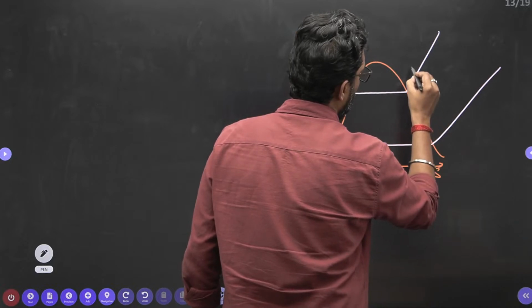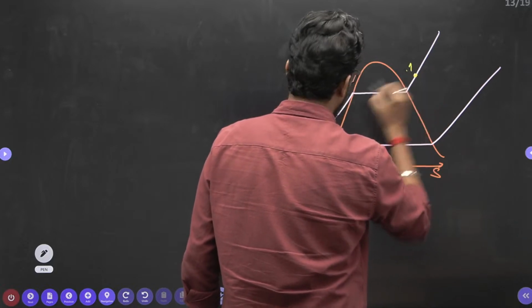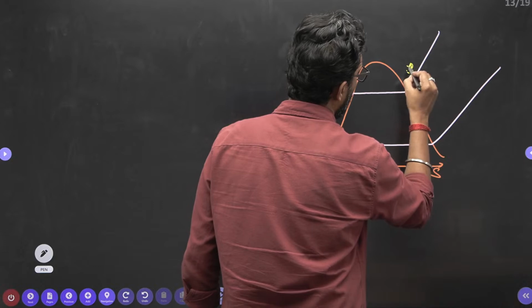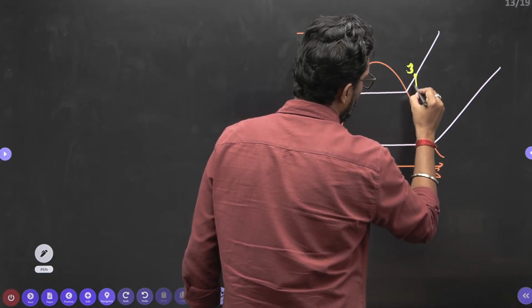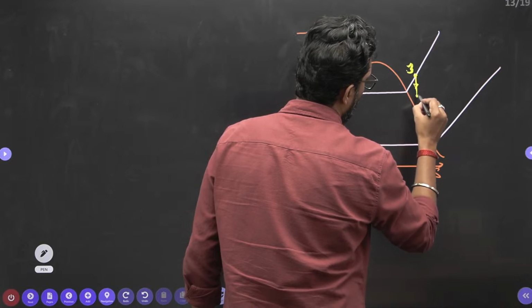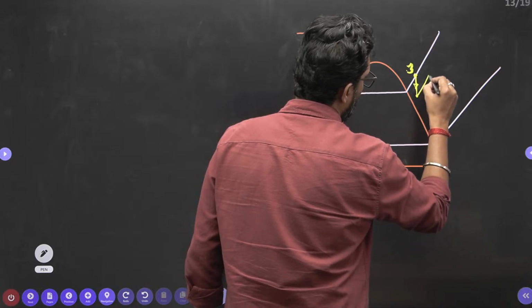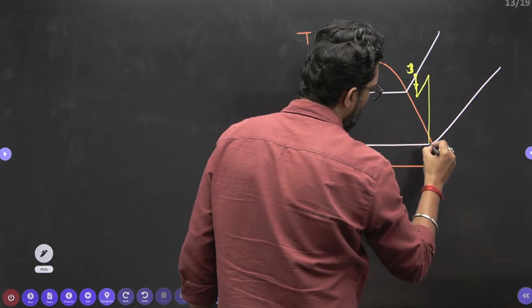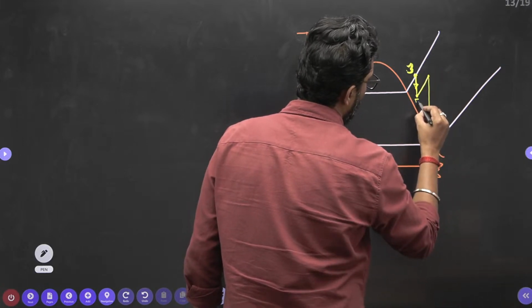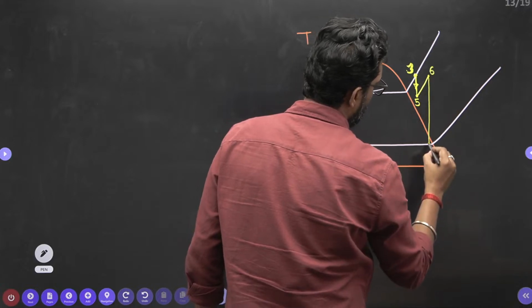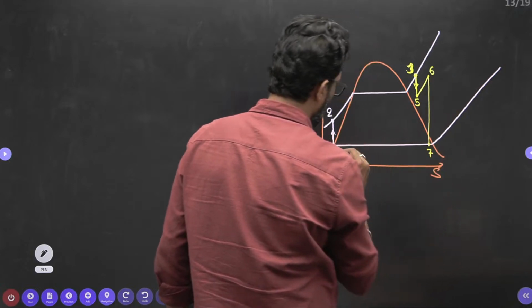This is your entry 1. Let's suppose the 2, and this is 3 entry. From here expansion will take place to 4. Again reheating will take place, and again there is expansion. So this is 4, 5, 6, 7, and this is 1.